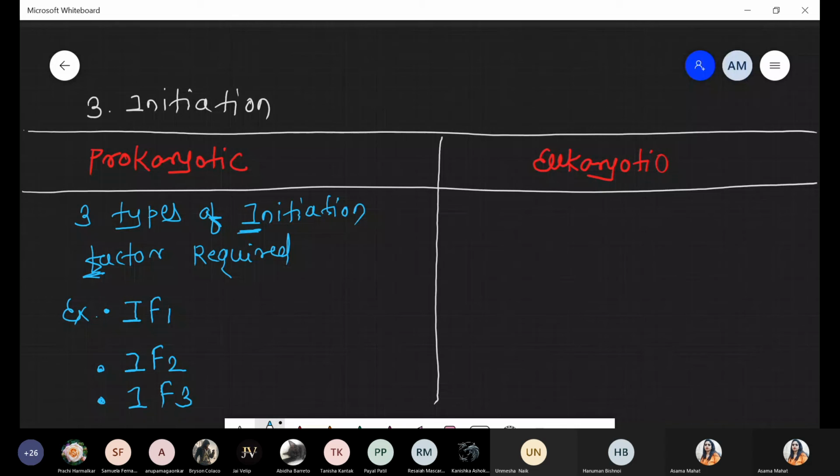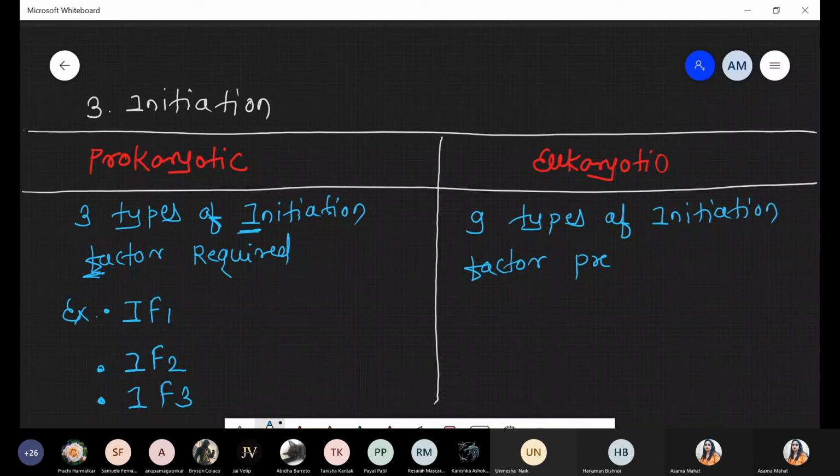Now when you compare this point with the eukaryotic system, a total of 9 initiation factors are present. The names are the same, IF, but we represent them by adding a small letter e, which stands for eukaryotic initiation factor.